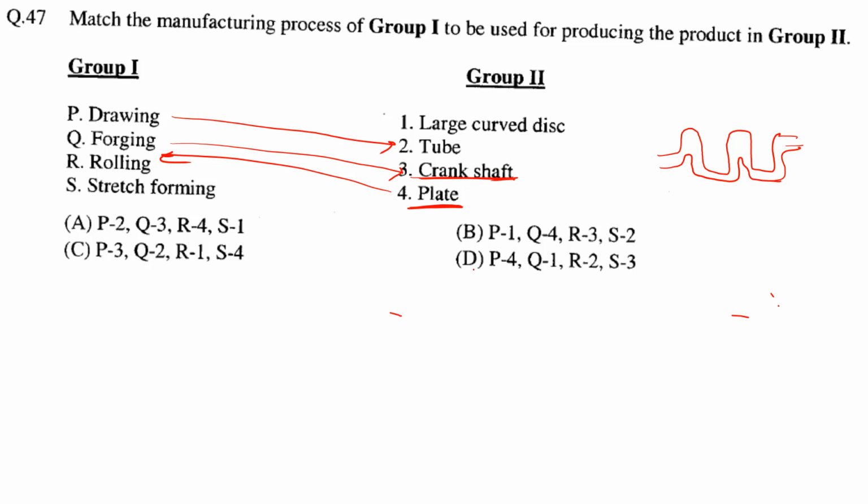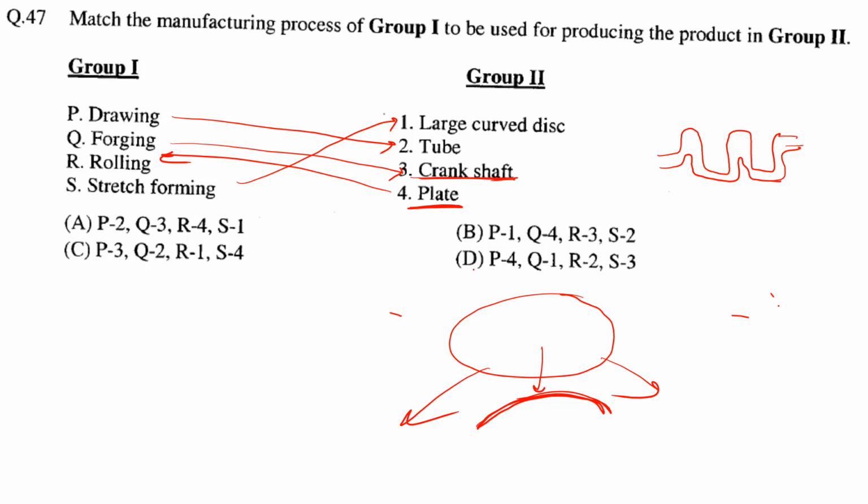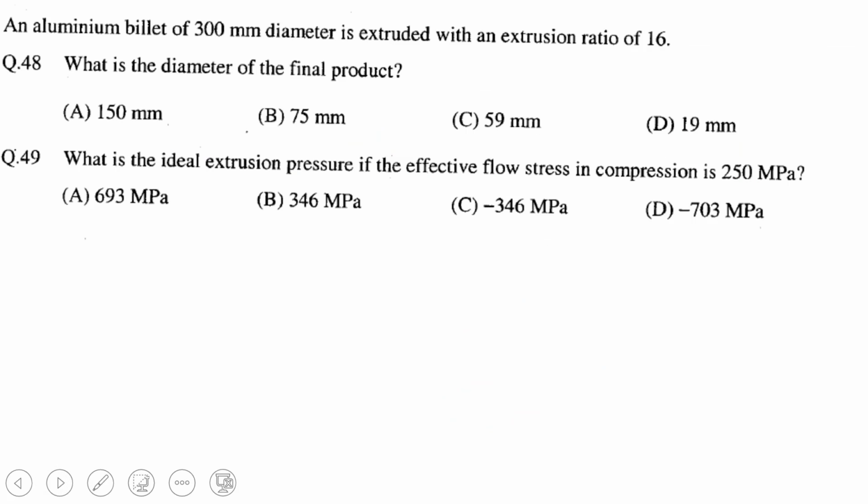Then stretch forming, a large curved disc. So we form this large curved disc. Suppose this is a normal flat disc, but if we want to make a curved one, we put some kind of die and stretch it over it. That's what is called stretch forming. Okay, so 2, 3, 4 and 1. So option A.